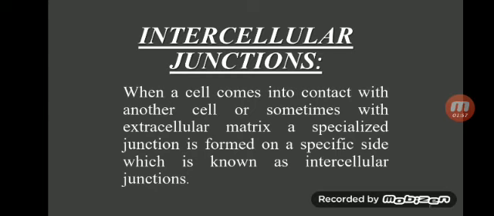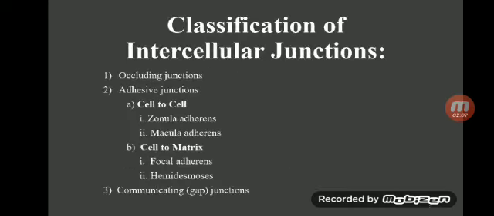Intercellular junctions. When a cell comes into contact with another cell or sometimes with the extracellular matrix, a specialized junction is formed at a specific site, which is known as an intercellular junction. Classification of intercellular junctions. It is classified into three major categories: occluding junctions, adhesive junctions, and communicating junctions. Adhesive junctions further consist of cell-to-cell junctions, which contain zonula adherens and macula adherens, and cell-to-matrix junctions, which contain focal adhesions and hemidesmosomes.